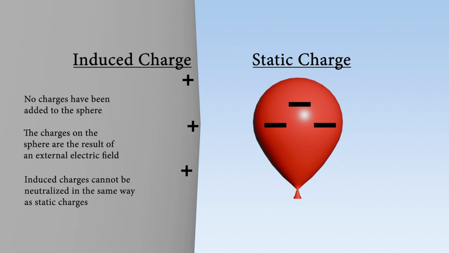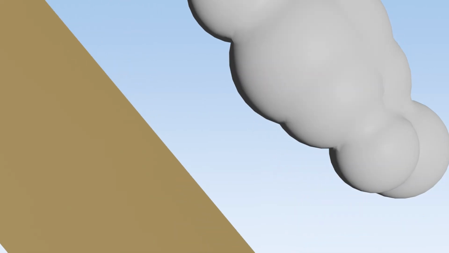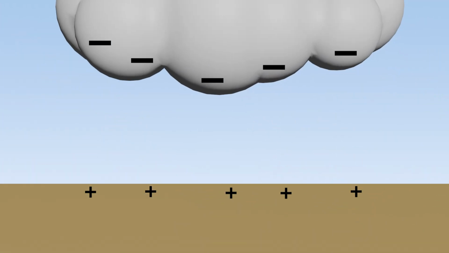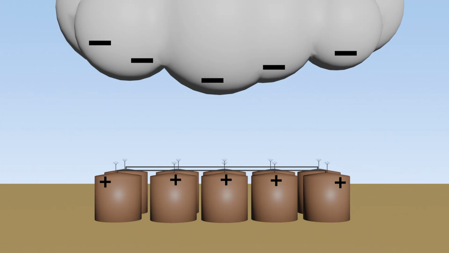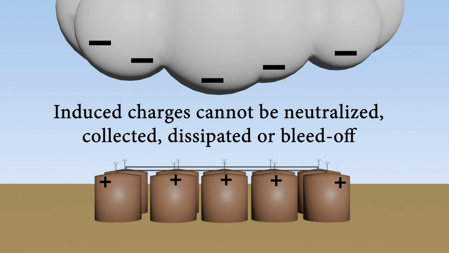And instead of a balloon and a conducting sphere, if we're talking about a storm cloud and the Earth, or grounded objects on the Earth, the fact remains that induced charges on these grounded objects cannot be neutralized, collected, dissipated, or bled off.